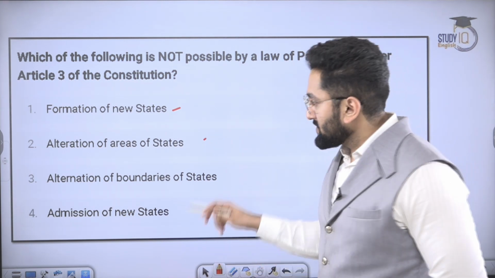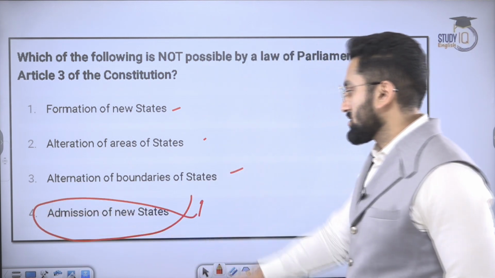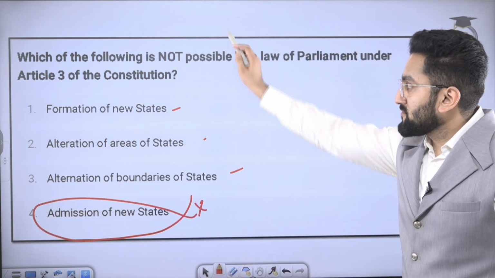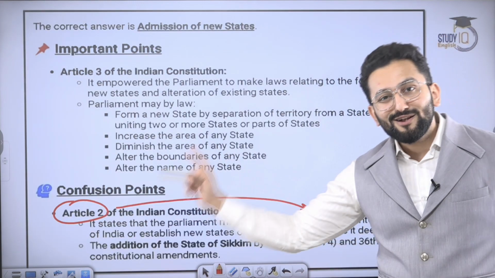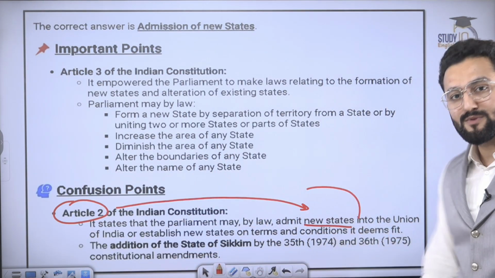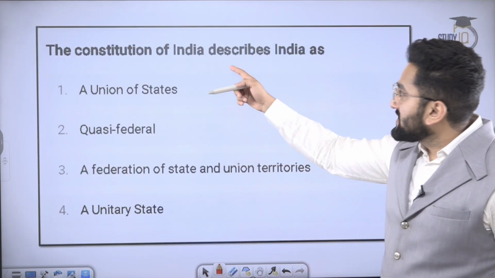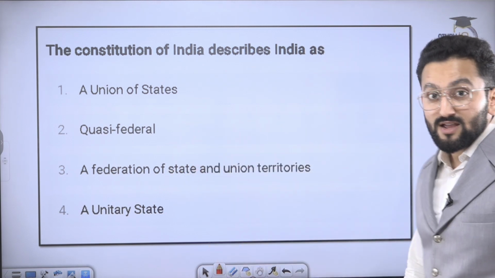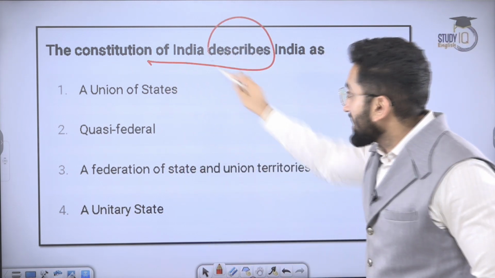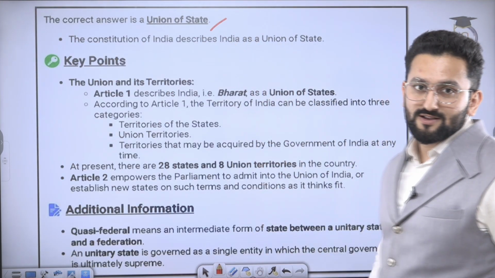Alteration of area can happen, alteration of boundaries can happen, admission of a new state cannot happen. So you have to answer no. So this is the answer. Why? Because we discussed Article 2 talks about admission of new states, right? Constitution of India describes India as what? The Constitution of India describes it with the words union of states. Answer is union of states.